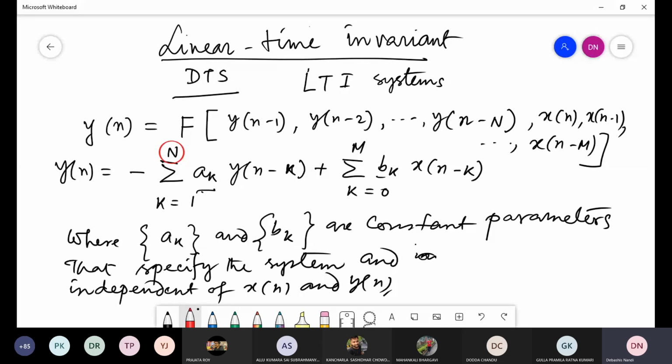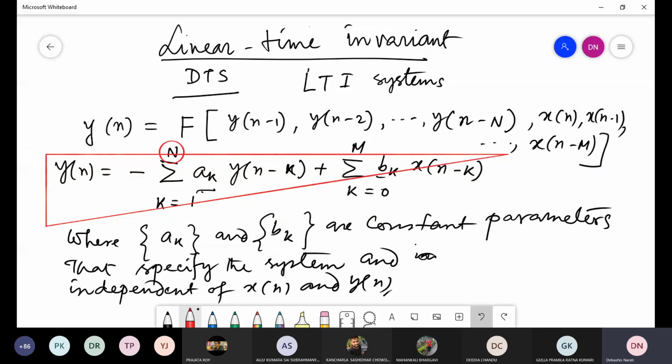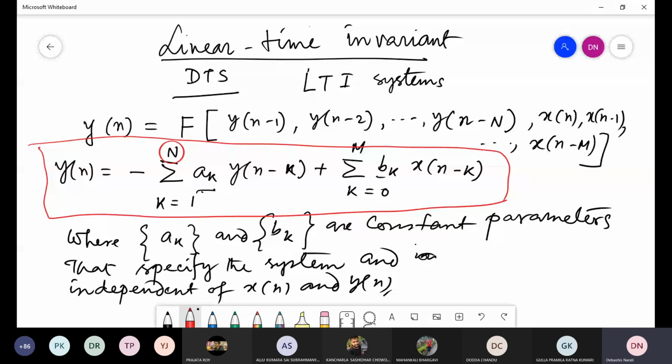This capital M is not the order of the system. If I ask what is the order of the linear time invariant system, if it is written in this form, then the answer will be this N. N is the order of the system. It is not M. This M is not the order of the system. Always try to remember that.